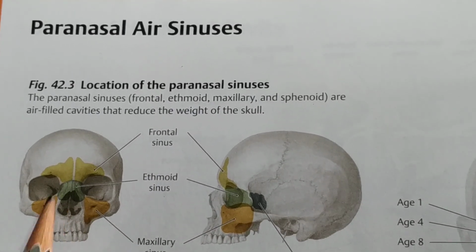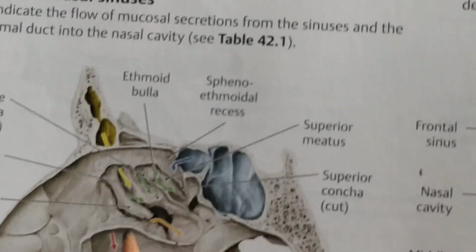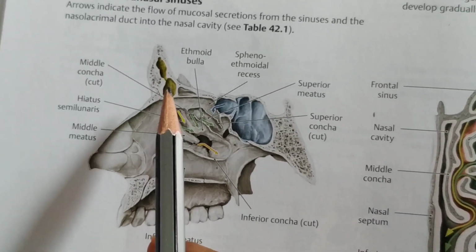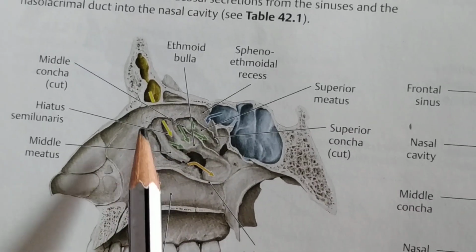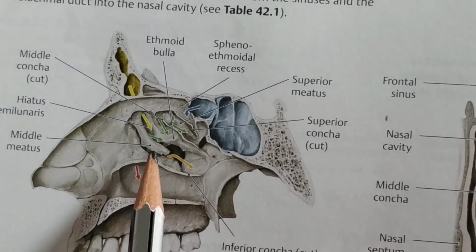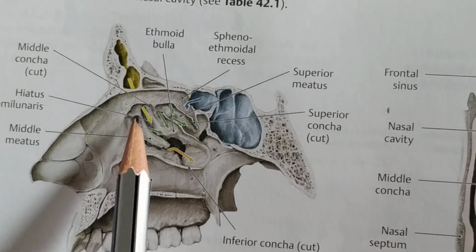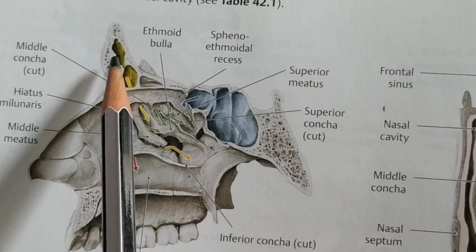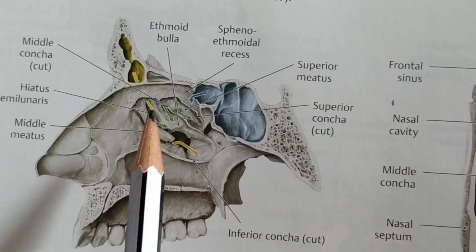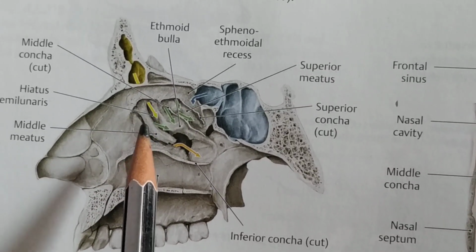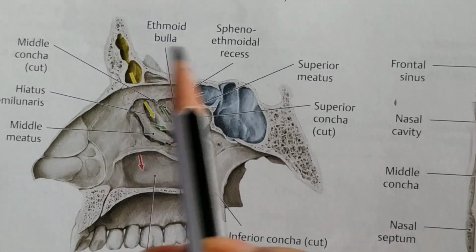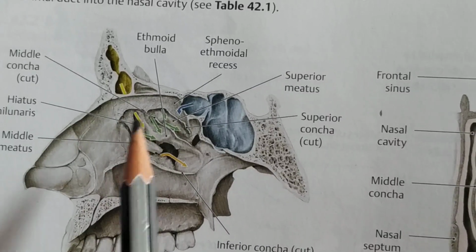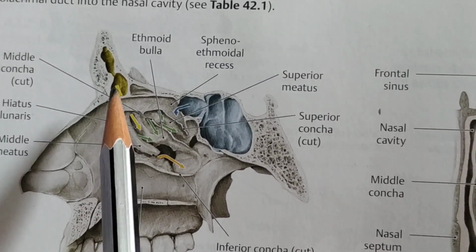Then the communication. This is the frontal air sinus. The frontal air sinus forms communication with the middle meatus through the ethmoid infundibulum or the hiatus semilunaris. This is the frontal air sinus and this is the middle meatus, and the communication is through the ethmoid infundibulum or through the hiatus semilunaris. The frontal air sinus communicates with the ethmoid infundibulum directly or by the frontonasal duct.